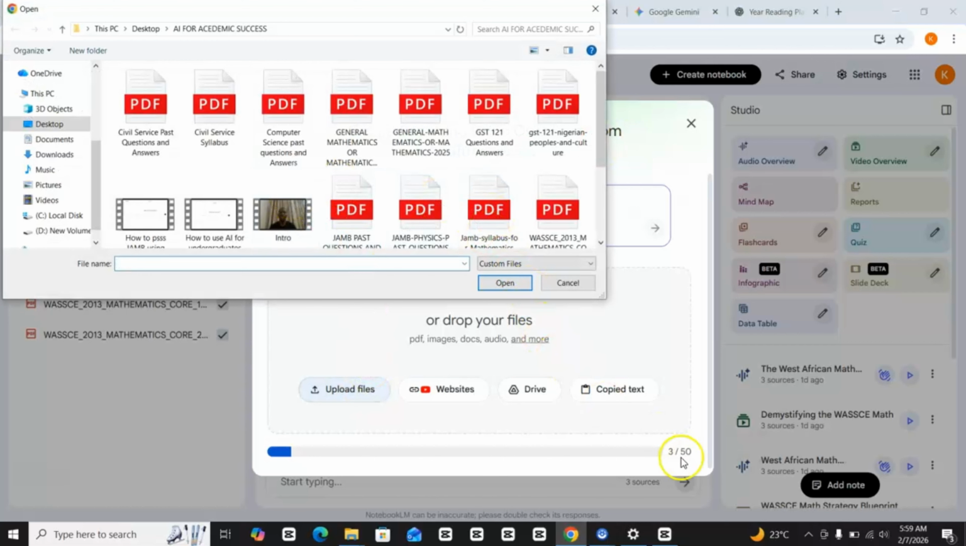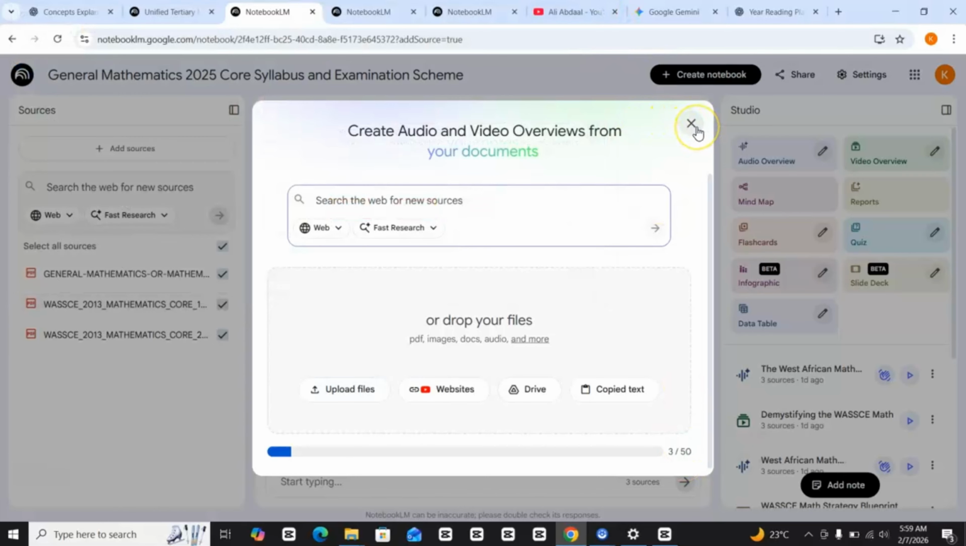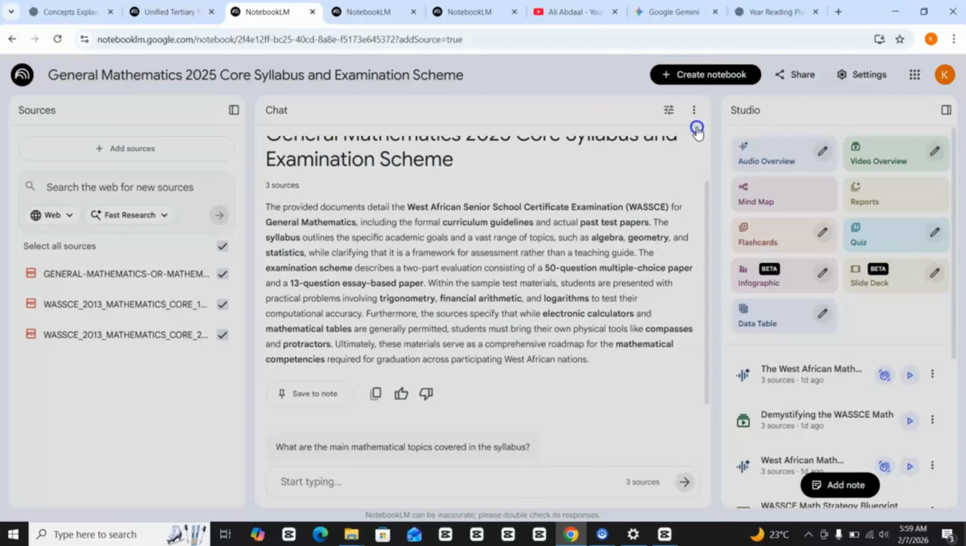You can see this is just 3/50, and it's telling me that I can still upload 47 more. But I'm not going to do that. I'll just come down here, and then I can read this. I don't have all the time to start reading them here.